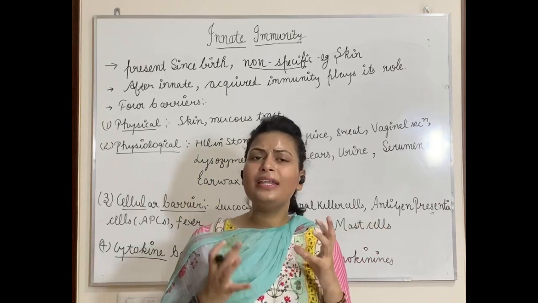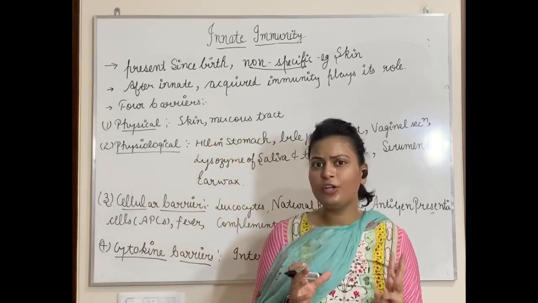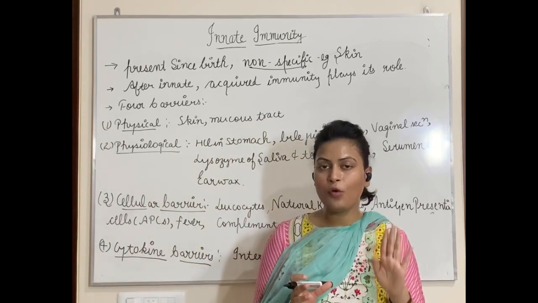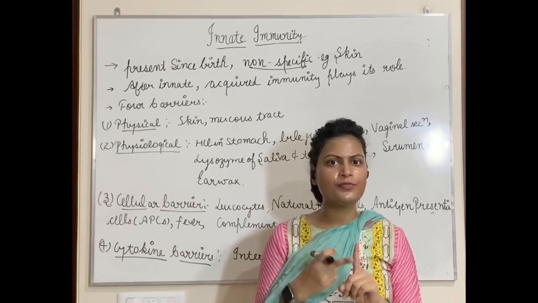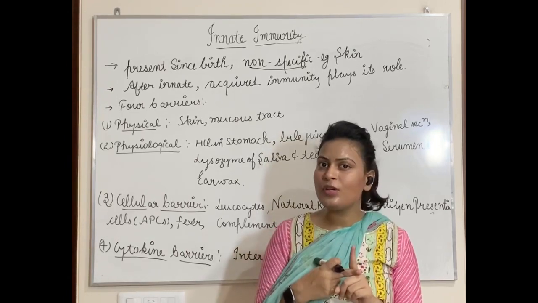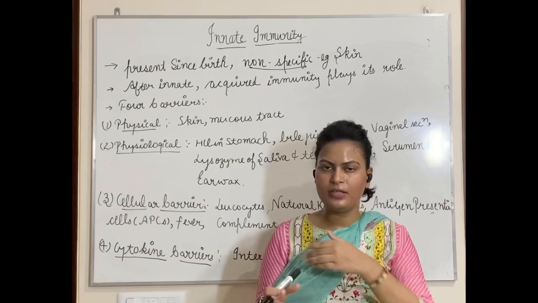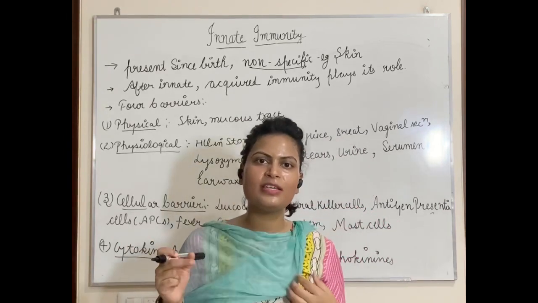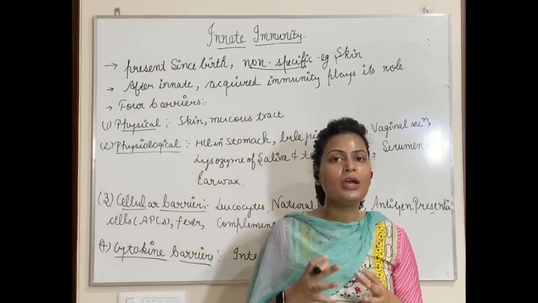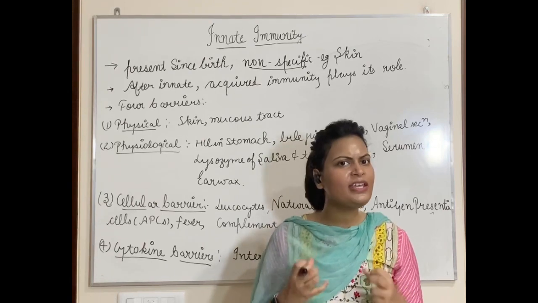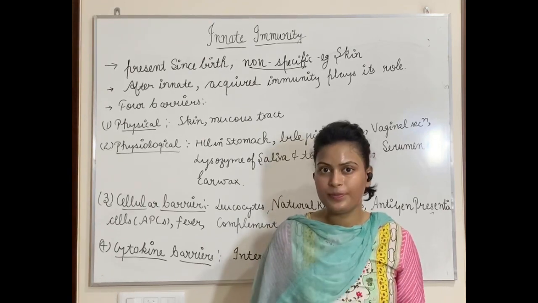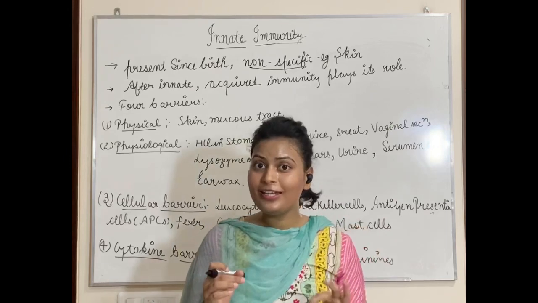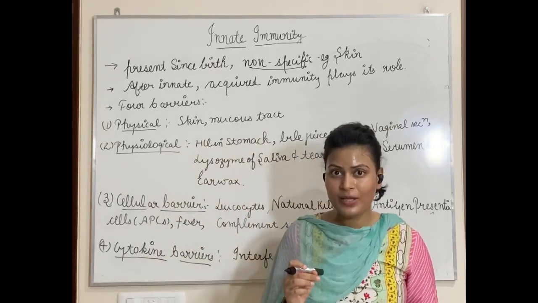So in innate immunity, there are four kinds of barriers present: physical barrier, physiological barrier, cellular barrier, and cytokine barriers. These four barriers will collectively help us to fight any kind of foreign invader. So only innate immunity is providing us four kinds of barriers.